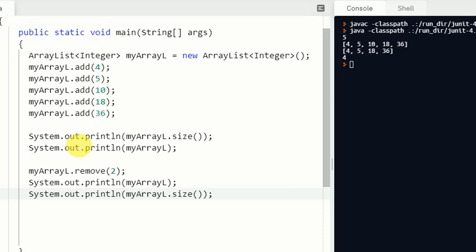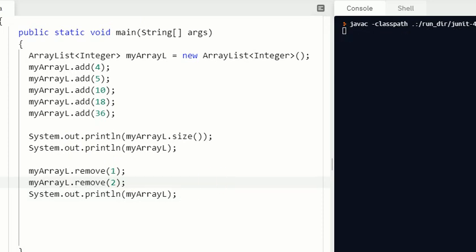Okay, so before moving towards new methods, one concept is very, very important, and many times it can be confusing as well. Let's see, I'm going to remove whatever is at index number 1, and I'm going to remove whatever is at index number 2.